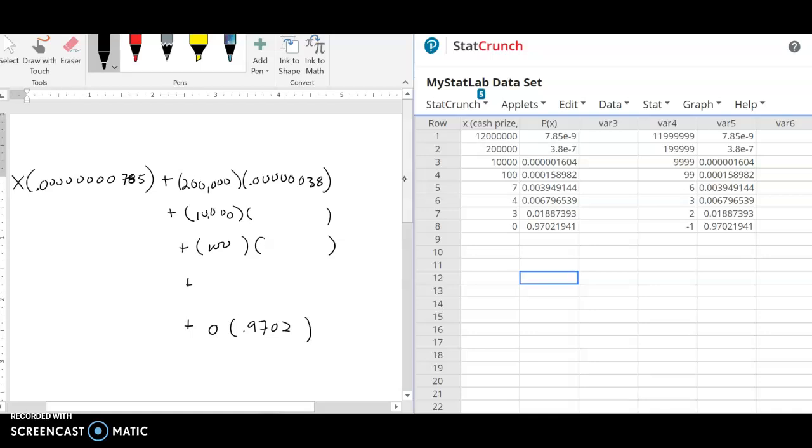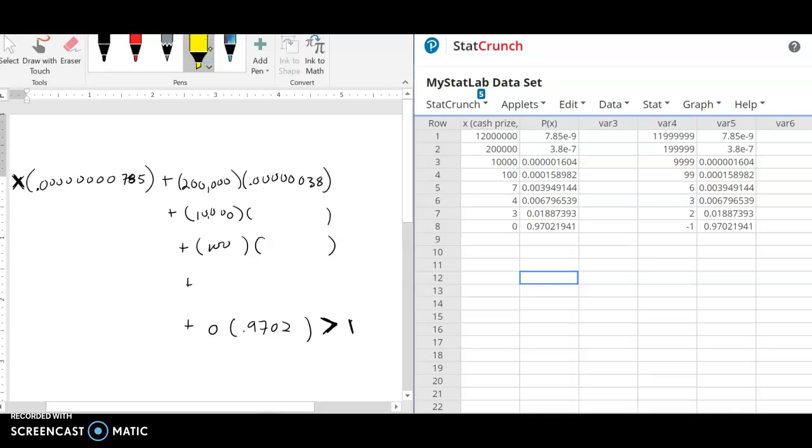Okay. This is what you do to get the expected value. This is what the computer did for the previous problems. It multiplied this by this, and then it added all these products. So if they're saying, well, what does the prize have to be? You would say, well, we'll call it X. And if you want to be in the profit, then you have to make more than the dollar you spent. So you'd have to solve that inequality, which is a tough one.